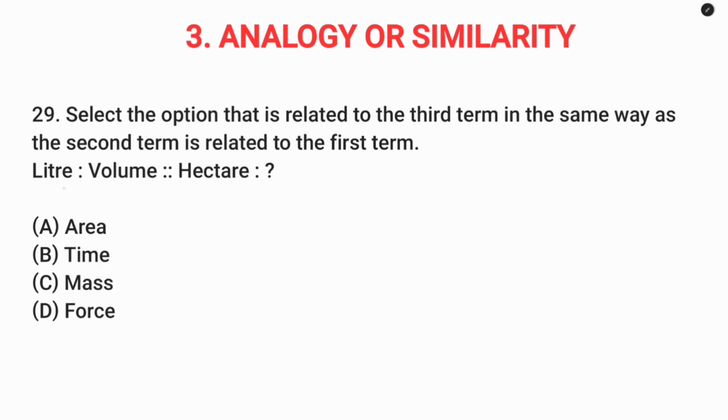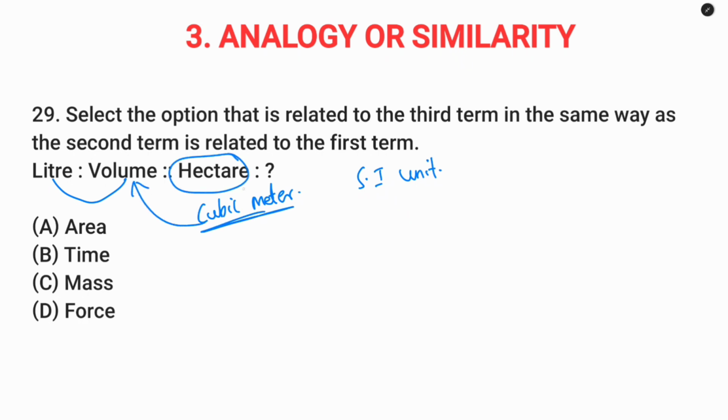Question number 29. So liter volume. SI unit of liter will be volume. Liter is expressed in cubic meter. So SI unit of cubic meter is volume. Hectare is related to area, time, mass, force. So hectare means measured in area. SI unit is a measurement.